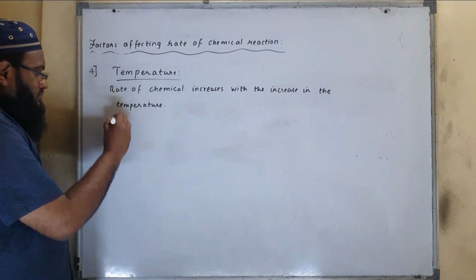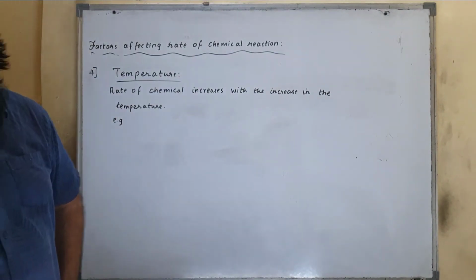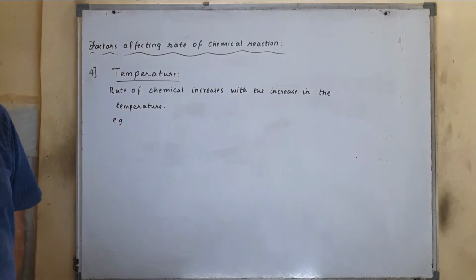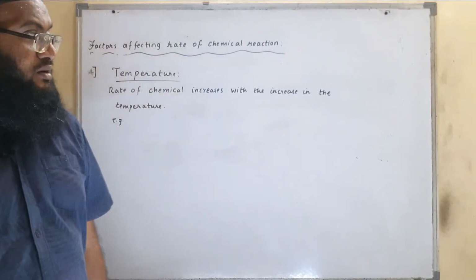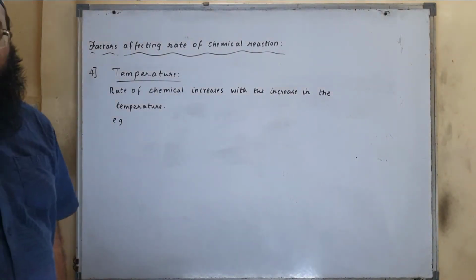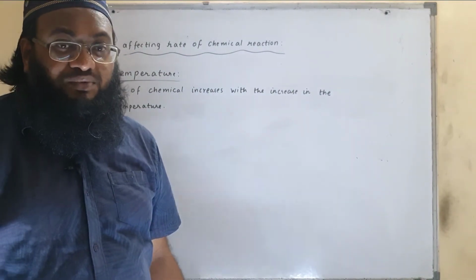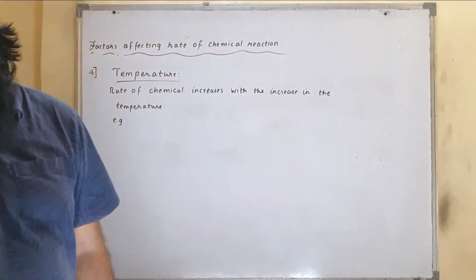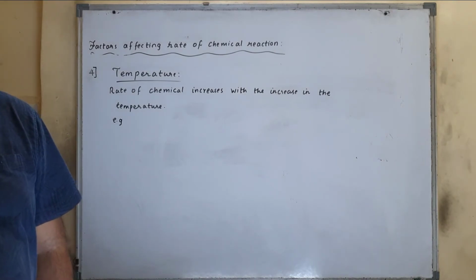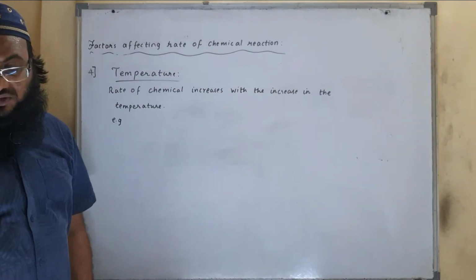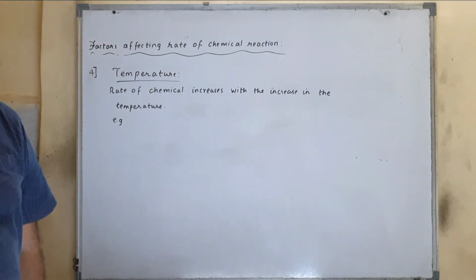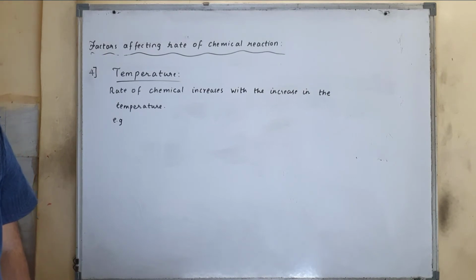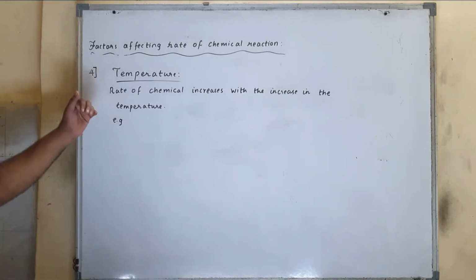Example you can write down. We have studied decomposition reaction. We have carried out decomposition of limestone. Now in this activity we have seen that lime water does not turn milky before heating, but when lime water is heated it turns milky. The reason behind this is temperature. So you can write down the example: while studying decomposition reaction, we carried out decomposition of limestone, and we saw that lime water turns milky when it is heated. So temperature plays a very important role.